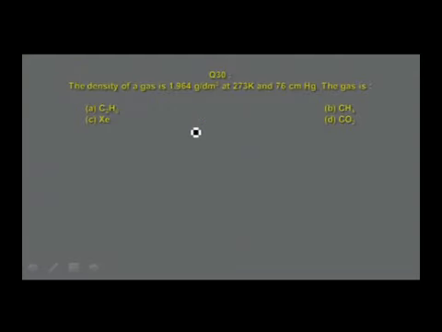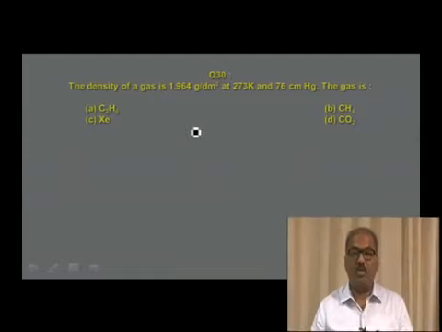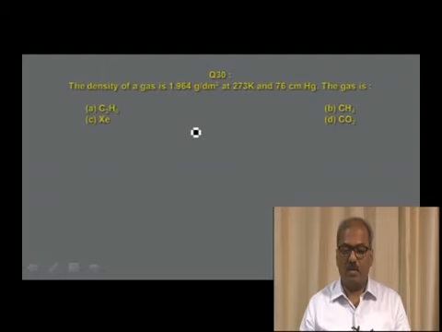The density of a gas is 1.964 grams per decimeter cube at 273 Kelvin and 76 centimeter mercury. The gas is option A, ethane, option B, methane, option C, xenon, and option D, carbon dioxide. What is the answer?